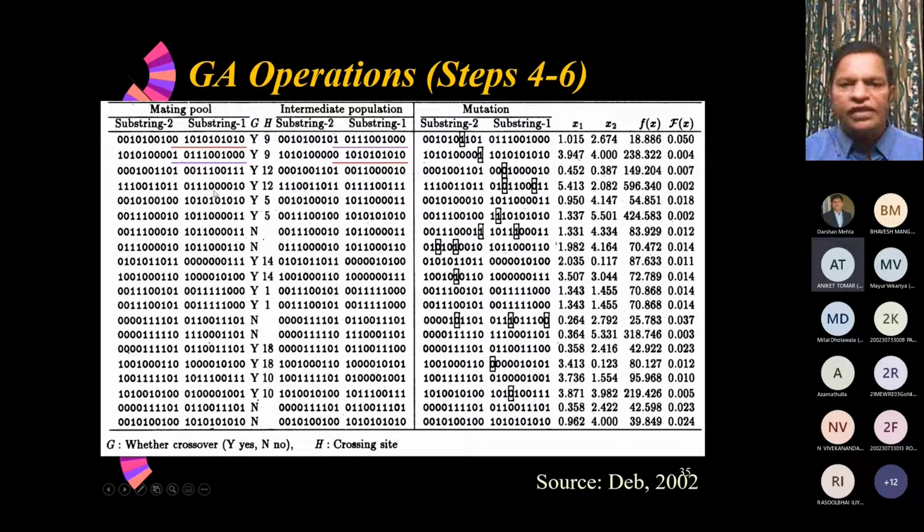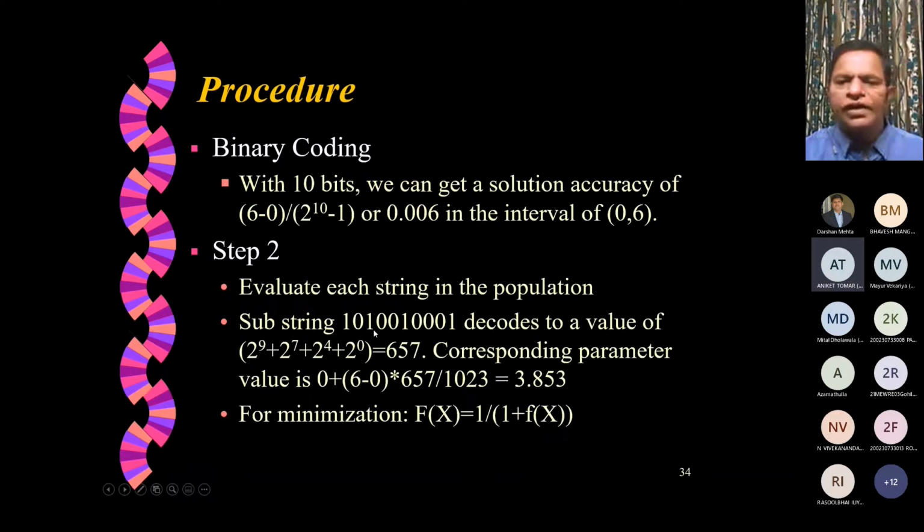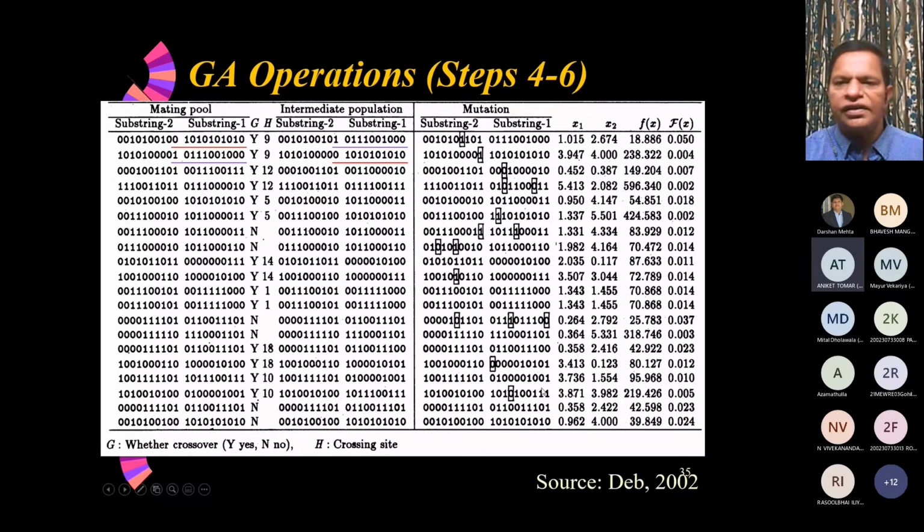But what is finally happening from this mating pool? We produce this next generation, and that generation can be decoded. These bits, the way I have explained here, we can decode into one value of x1. Same thing is done here. This is the value of x1 and this is the value of x2. Substitute them in the objective function, you get this.